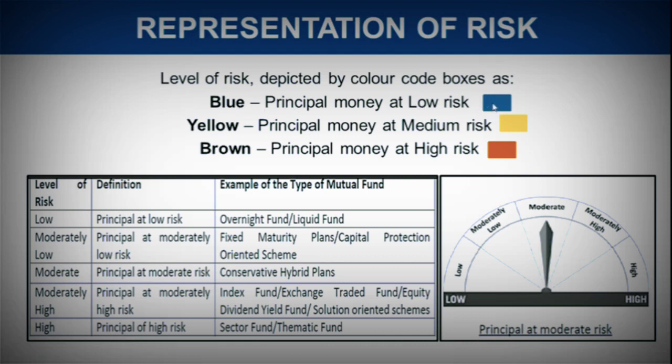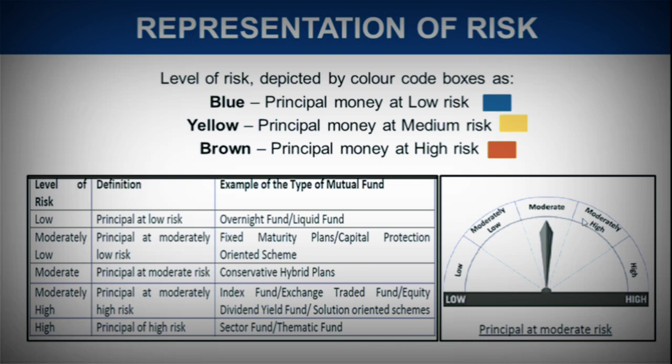All the mutual fund schemes having low risk are represented by blue color, with this square box color coded in blue. Then yellow color represents your principal invested money at medium risk. And brown color represents that your invested money is at high risk. Just keep this color code in mind, as this is how the depiction is made for investors.